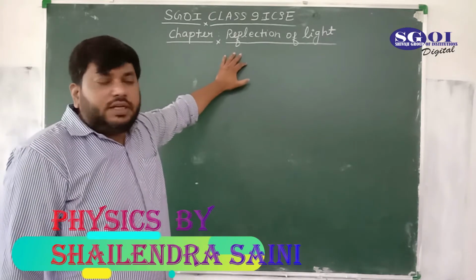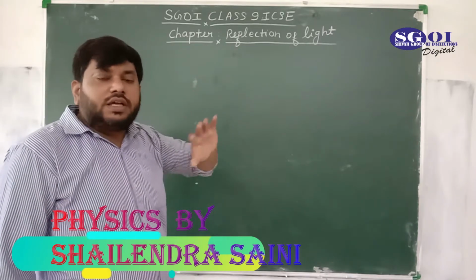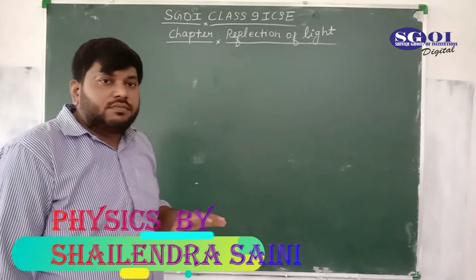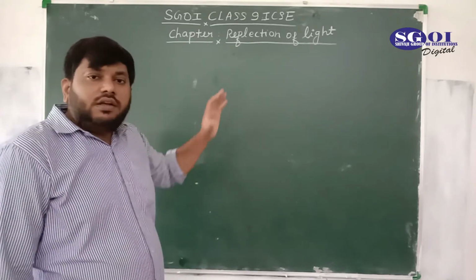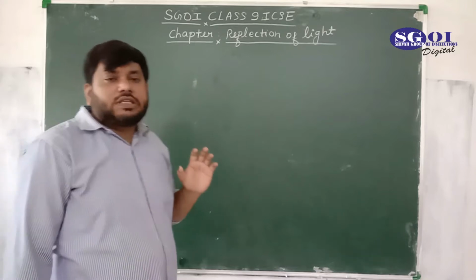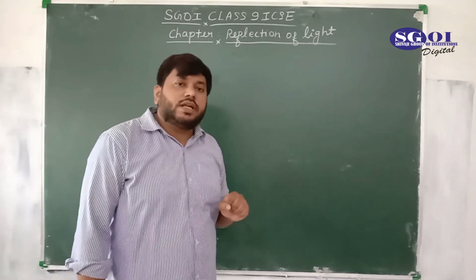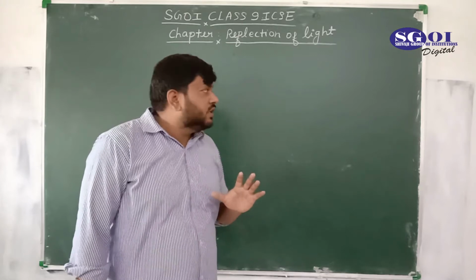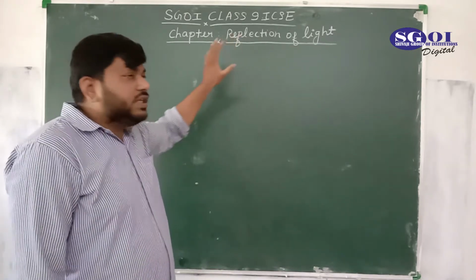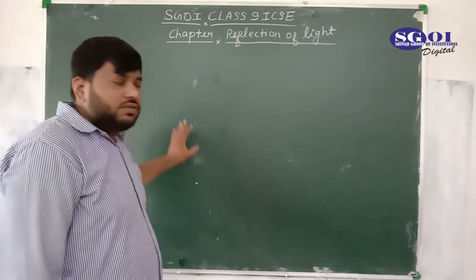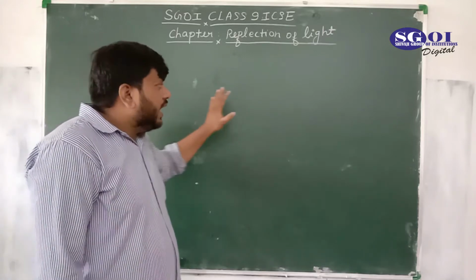When a ray of light coming from a medium, after striking on a surface, comes back into the same medium, this phenomenon of light is known as reflection of light. Suppose you are seeing that this is a surface, this blackboard is also a surface, and rays of light are coming